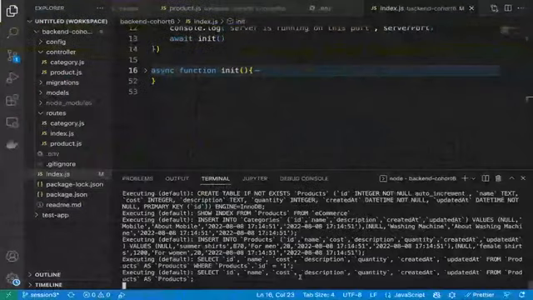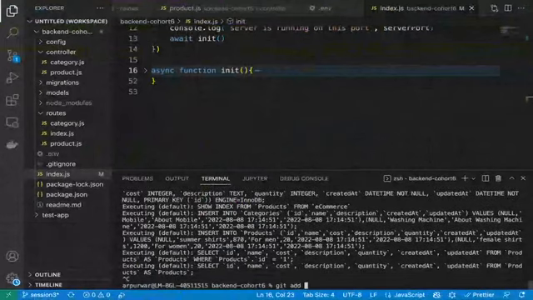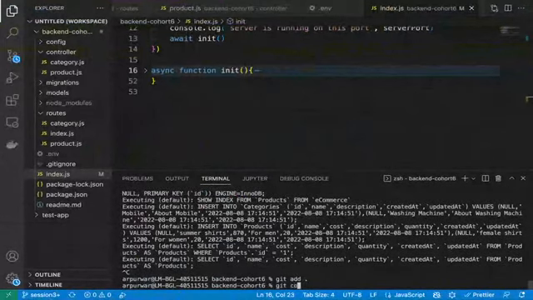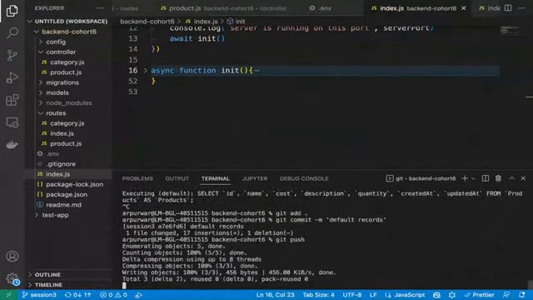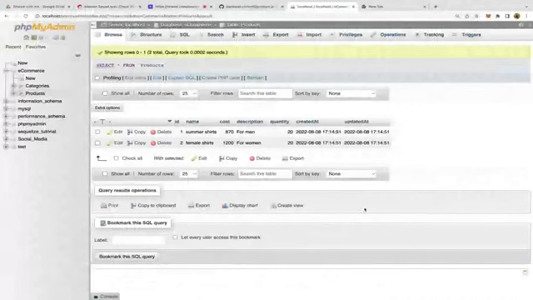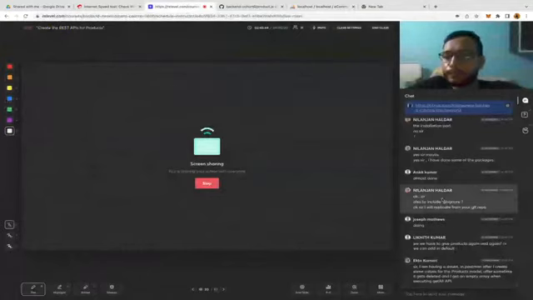Okay. So let me push these changes also. Default records. Yeah, it's available in GitHub.